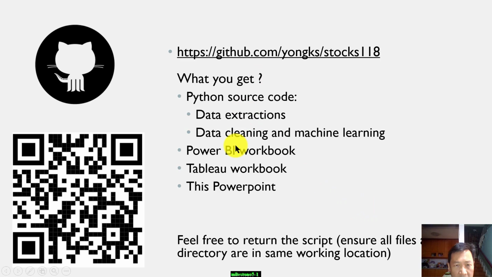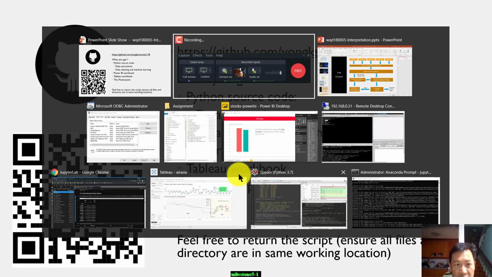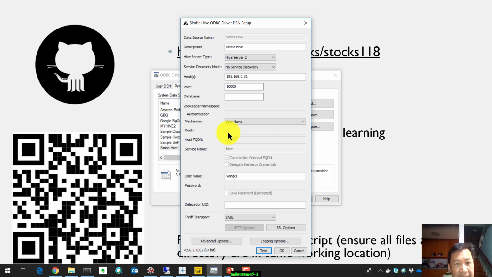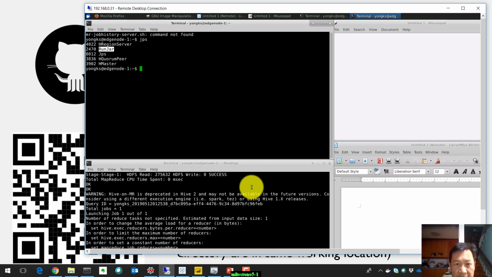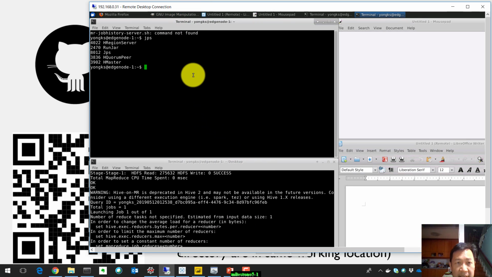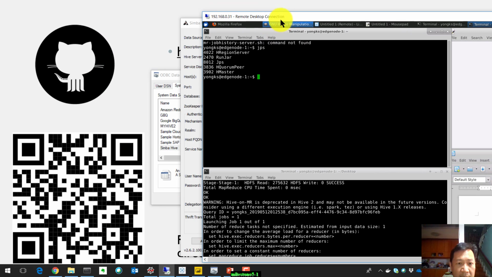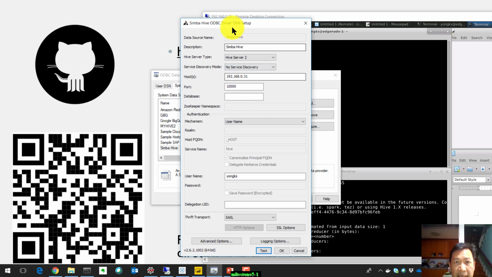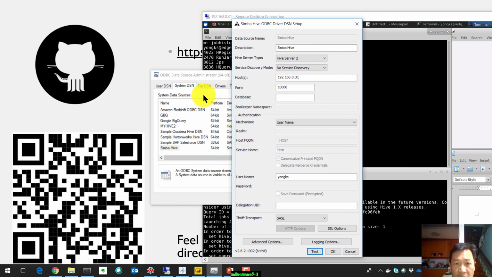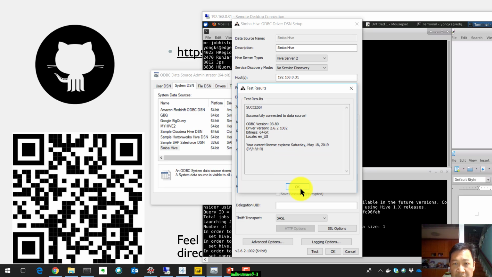Every code, the Tableau workbook, the Power BI workbook, which I forgot to show you. This is the Hadoop Hive servers that I'm using. To connect to these servers from Tableau or Power BI, you need to install a driver here, the ODBC driver, and do a quick test that the driver is able to connect to the Hive servers.